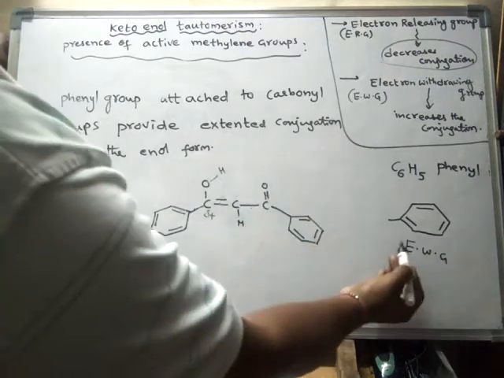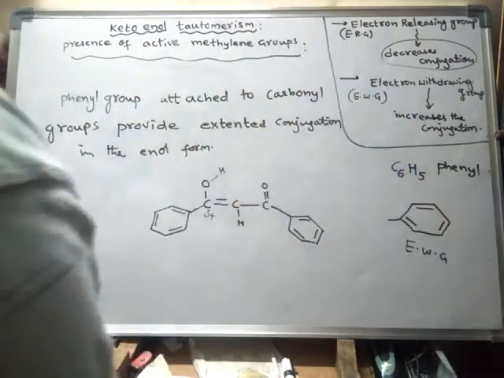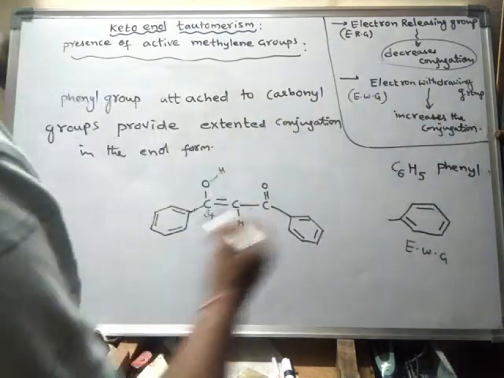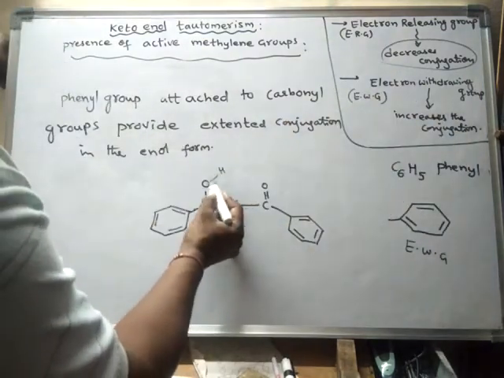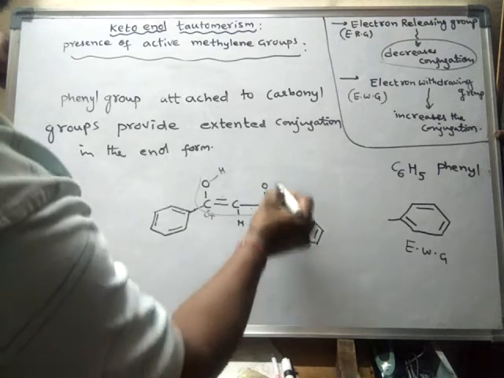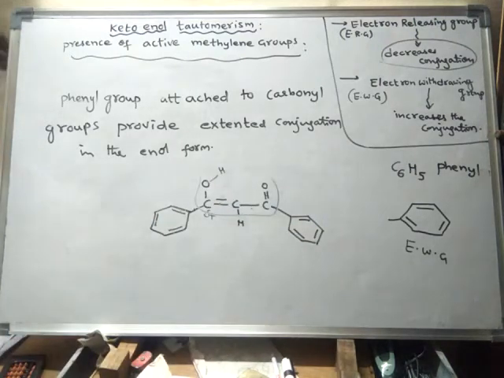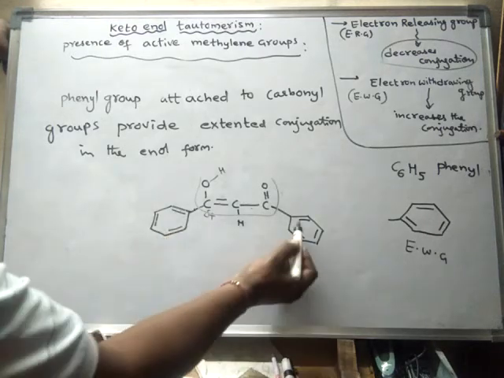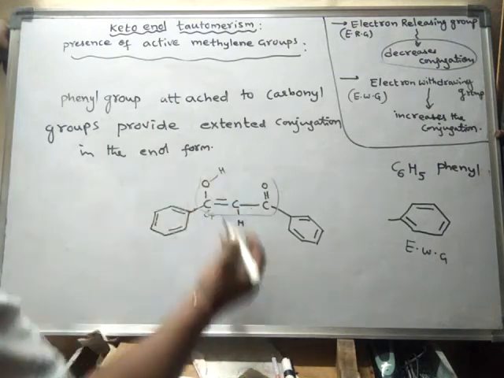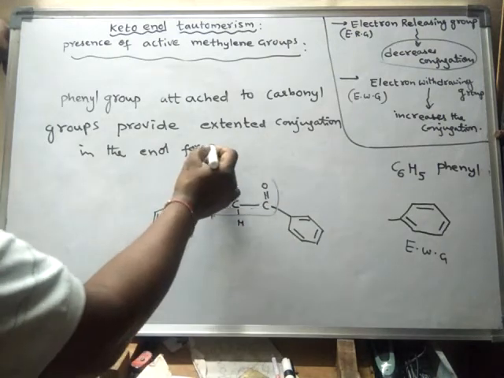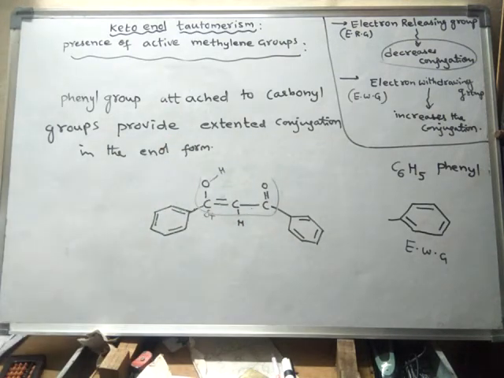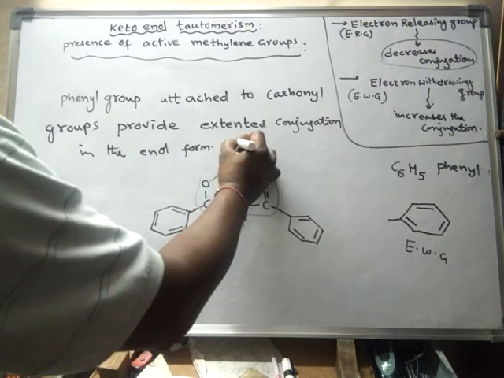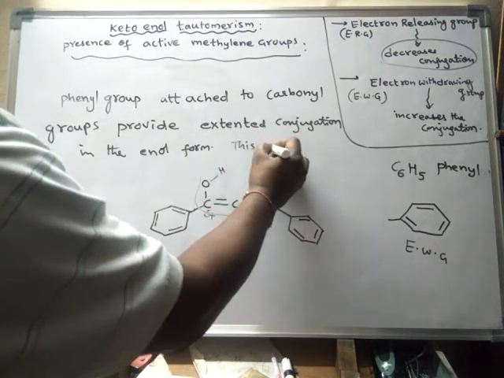That is why generally an electron withdrawing group increases the conjugation. Whenever conjugation is increased in this part, it favors the formation of enol. Hence this benzene ring, or these phenyl rings, will increase the enol content.